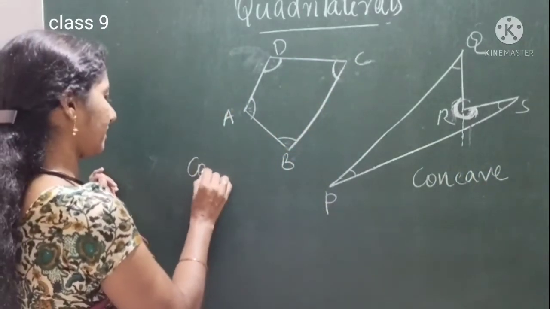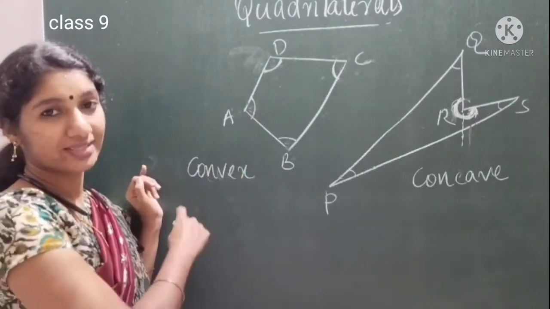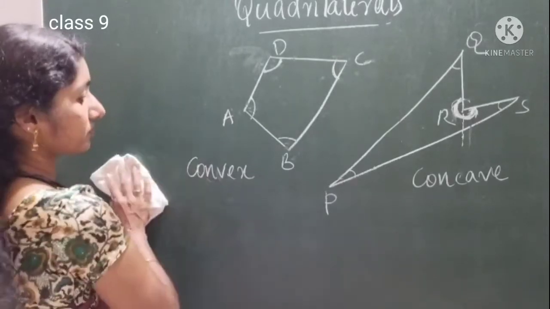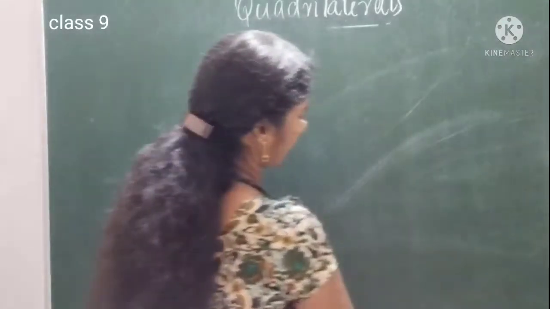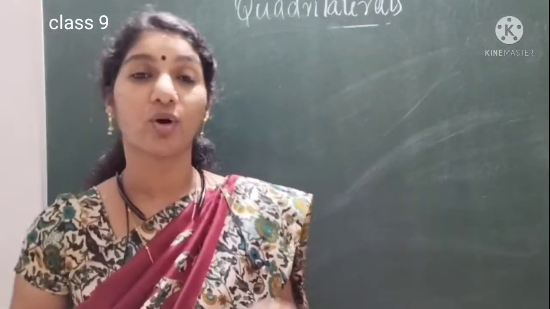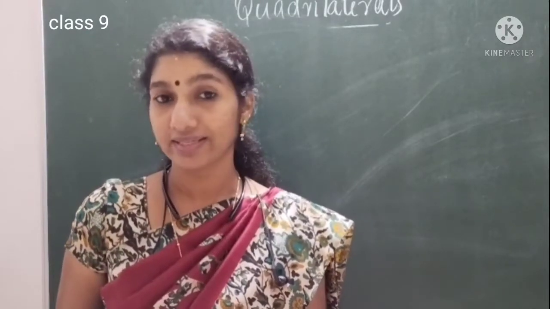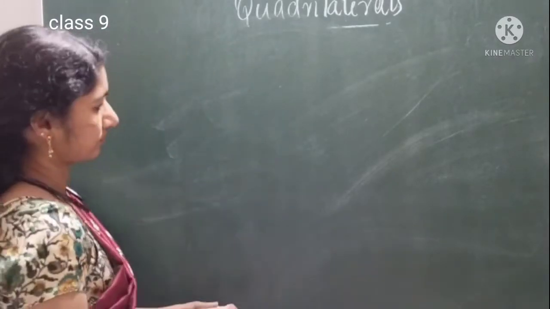So this is called convex quadrilateral. Convex and concave. Okay. According to their angles. Or another way also you can say, when drawing the diagonal, if all the diagonals are coming inside the quadrilateral, we can call it as convex quadrilateral. Otherwise it is concave.